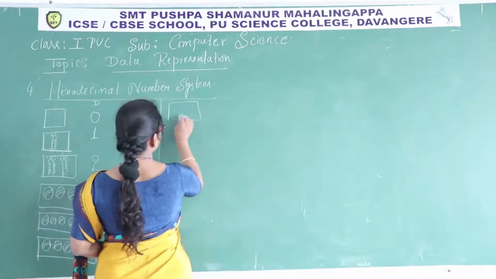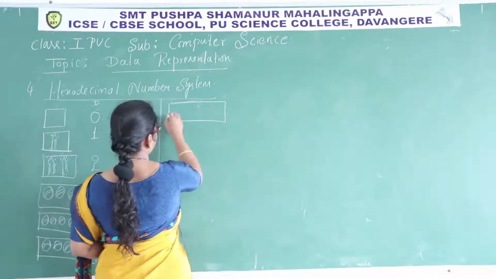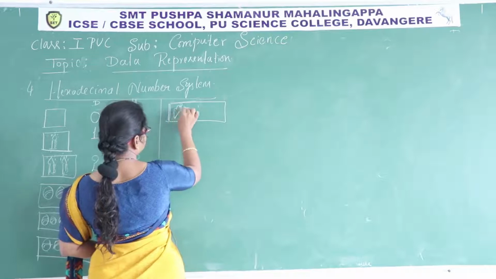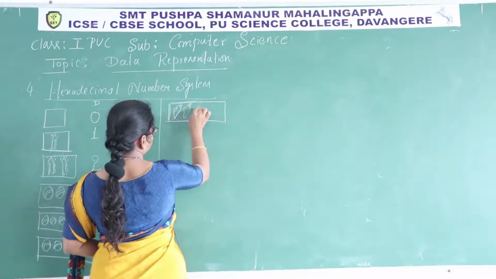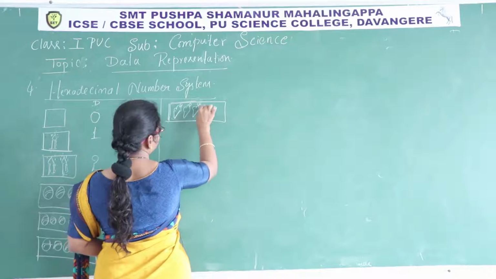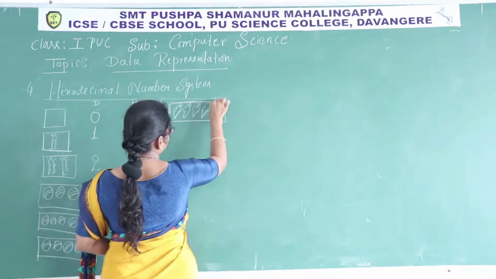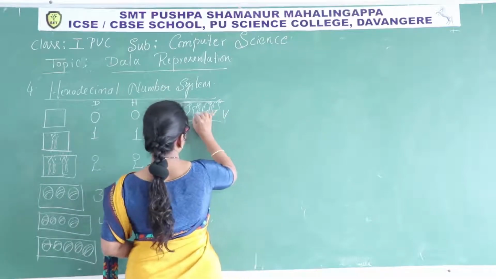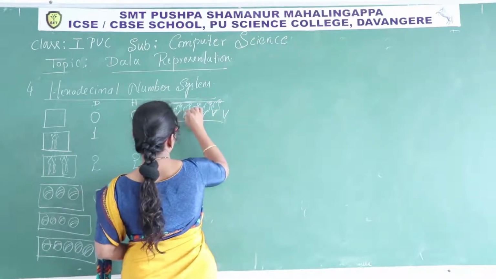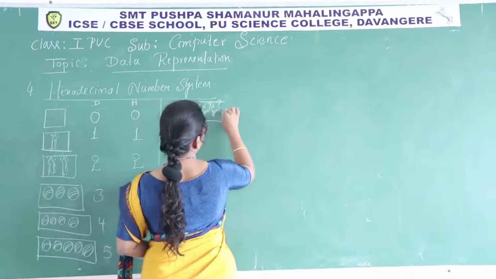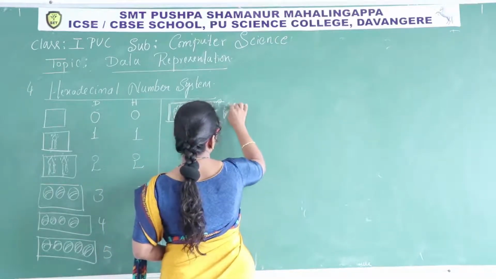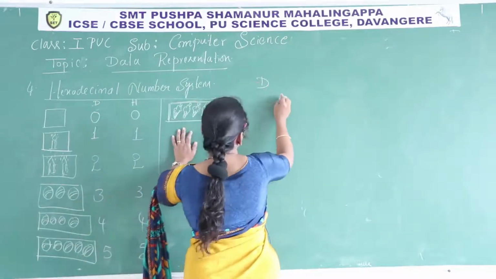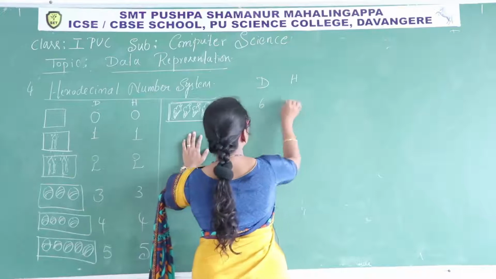Now, 6 ice creams. In decimal, 6, in hexadecimal, here also 6.